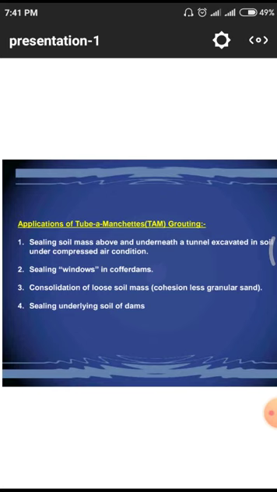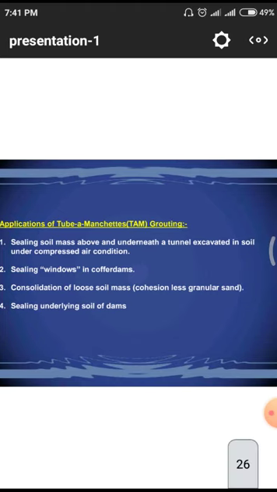And the next one is the applications of this tube manchette grouting, that means TAM grouting. Sealing soil mass above and underneath a tunnel excavated in the soil under compressed air condition. That means these materials do not have easily flowable properties, so we have to go for high compressed air, so that this high compressed air pushes the matter, and that matter will form layer by layer in the bottom of the structure.